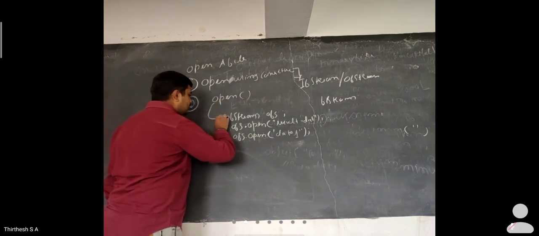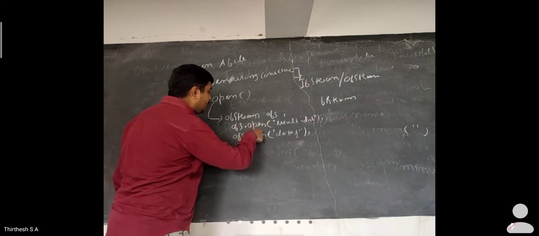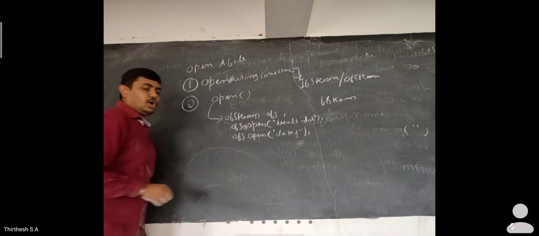Whenever you use a member function, first you should create an object of the class, then you append the open member function using the dot operator.